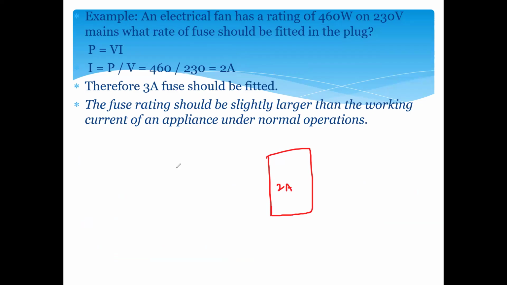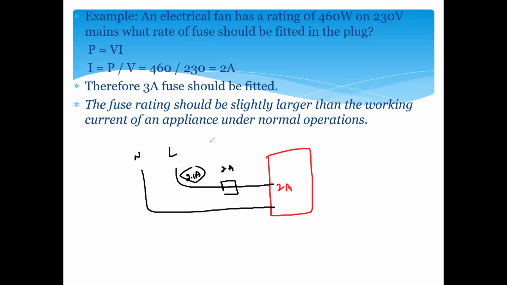So if you have a device which needs 2 ampere to work, and you connect the live with the neutral wire and select a fuse also of 2 ampere, then even if the current is more than 2, like 2.1, the circuit will disconnect, because it's more than the fuse rating. So whenever we select a fuse, we select a value a bit higher than what our device needs. If we need 2, okay, fine, 2.5 or 3. If we need 3, 3.5 or 4.